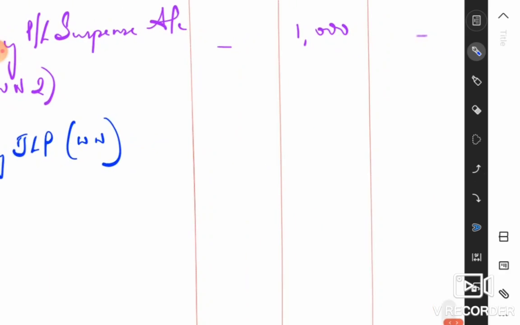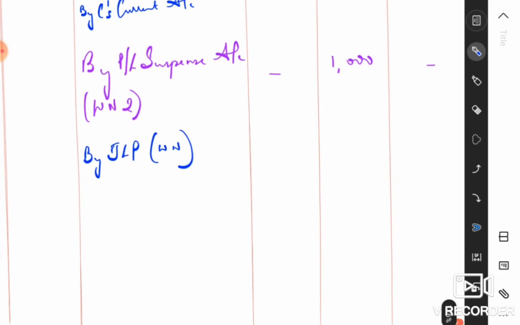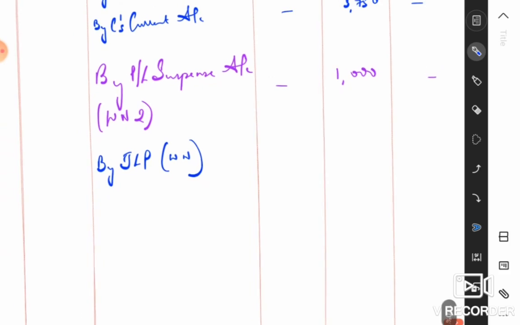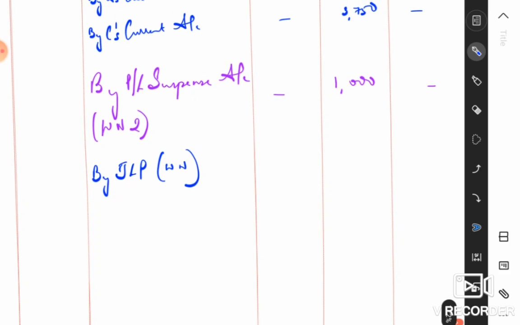Okay, so by JLP, the total amount is rupees 27,000, and 27,000 divided in the ratio 3:2:1. So for each of your partners, partner A will be 13,500. In case of partner B, the amount is rupees 9,000, and in case of partner C, the amount comes to rupees 4,500. Okay, so I believe I've recorded everything.